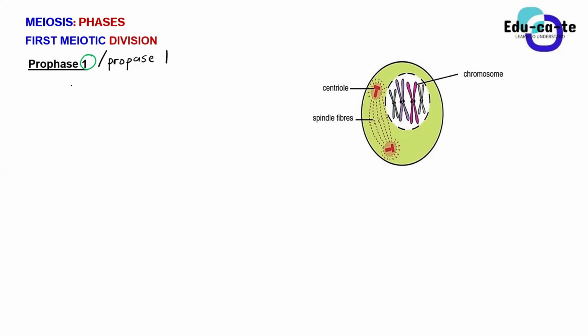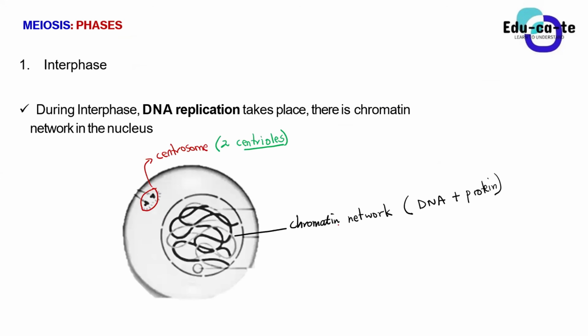The first thing is that we now have visible chromosomes forming from the chromatin network. I already told you that the chromatin network, those thread-like structures we found during interphase, will later condense and form chromosomes. They look like threads, right? They will condense and form a chromosome. And remember the structure of a chromosome from our last session; it looks something like this.